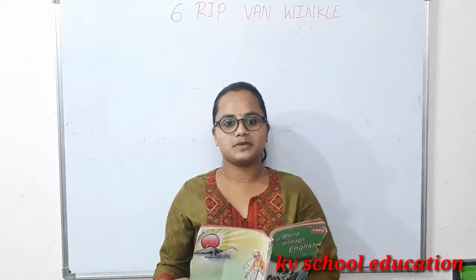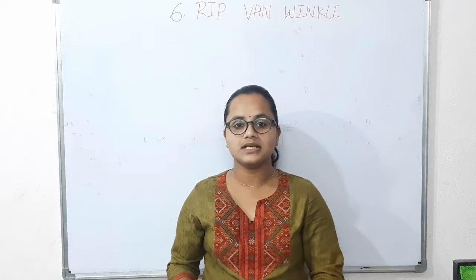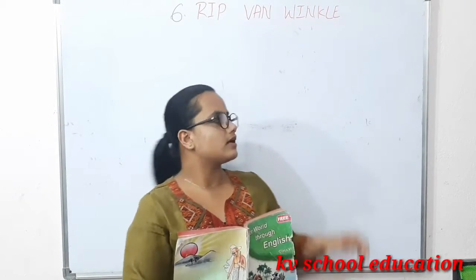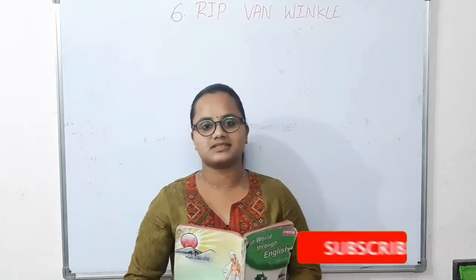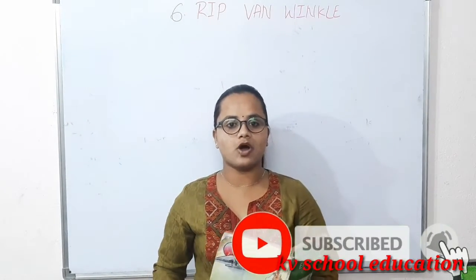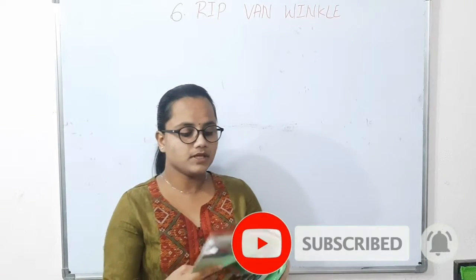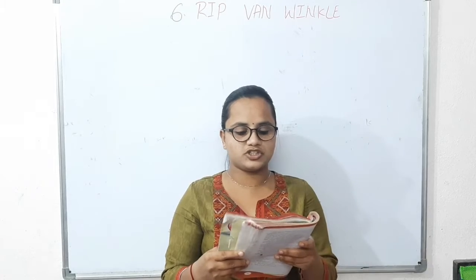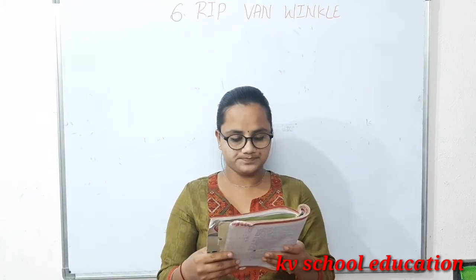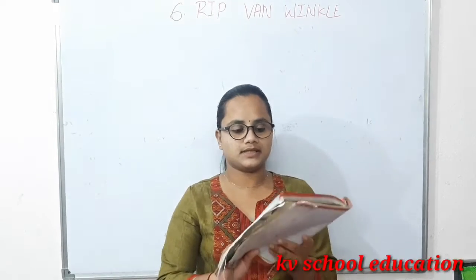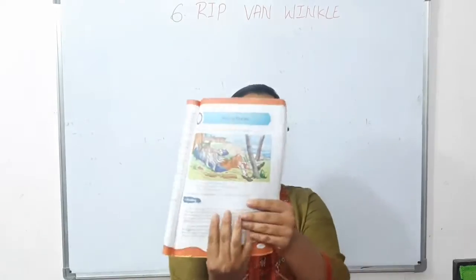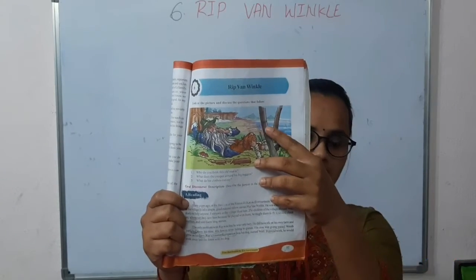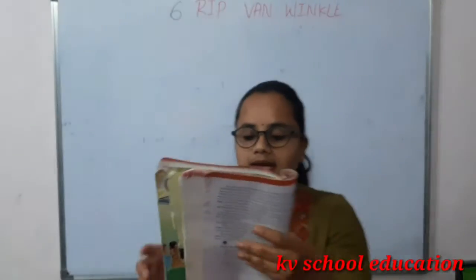Today I am going to explain the sixth lesson of sixth class. The lesson name is Rip Van Winkle. So what's the lesson name? Rip Van Winkle. It means the name of a person. So the lesson is based on Rip Van Winkle. He is a person, and his story is given in this lesson. First, all of you look at the picture and discuss the questions. So here is Rip Van Winkle. Once you look at this picture, you can answer the questions.